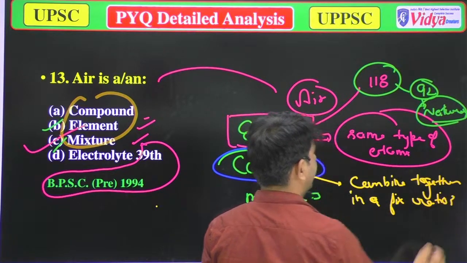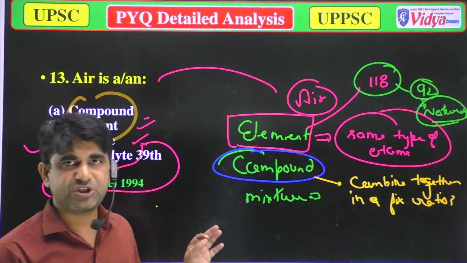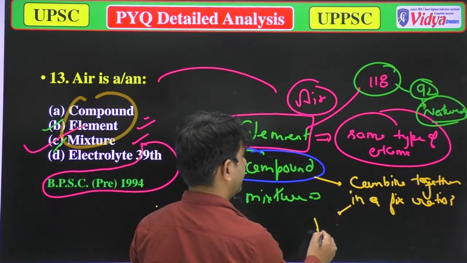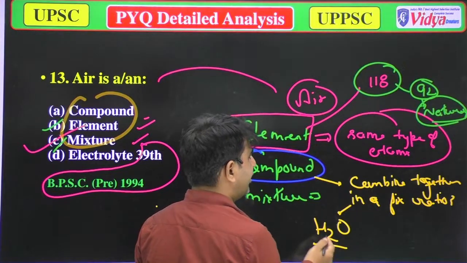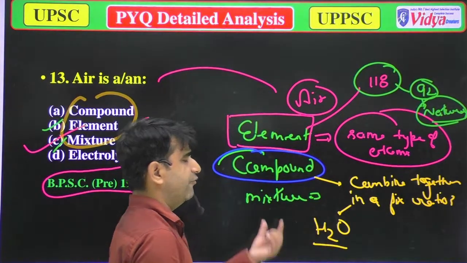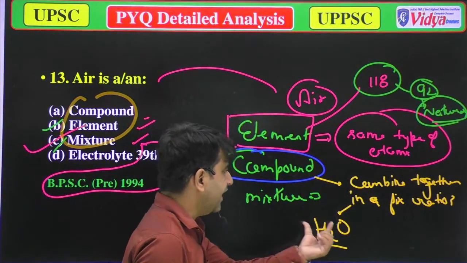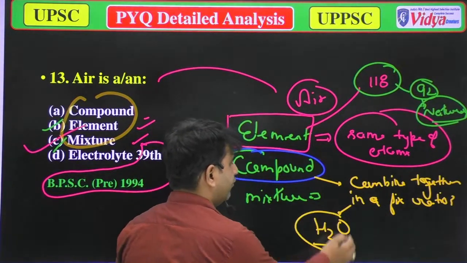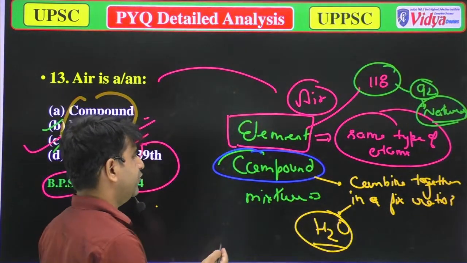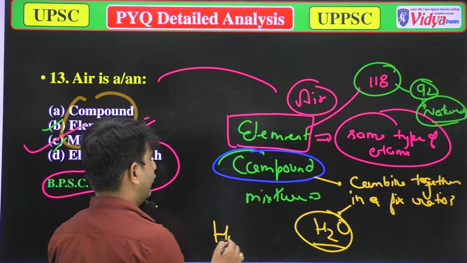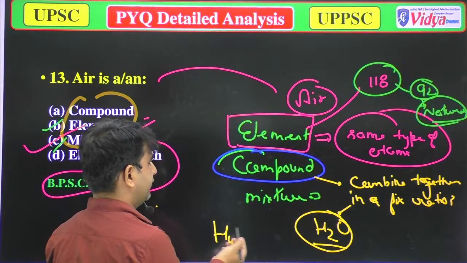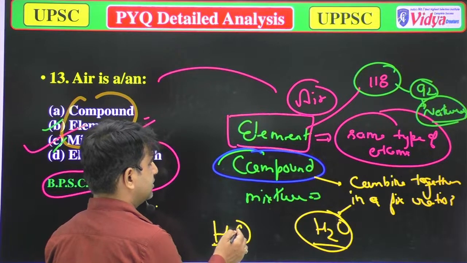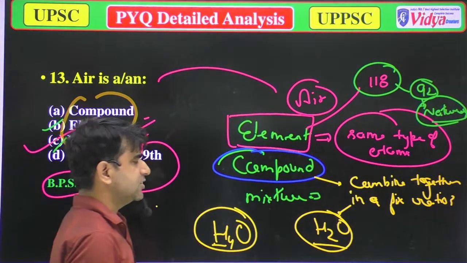When two or more elements combine in a fixed ratio, it makes a compound, like H2O. In H2O, two atoms of hydrogen and one atom of oxygen mix together to make a molecule of water. It is not possible for four atoms of hydrogen and one atom of oxygen to make water.